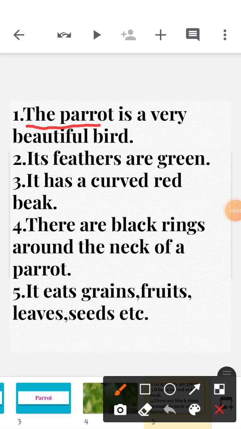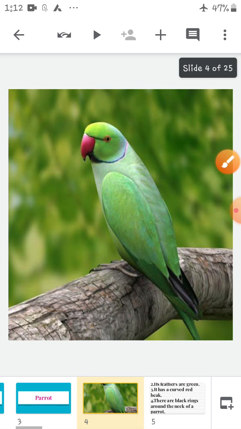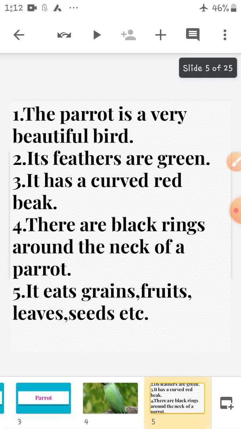The parrot is a very beautiful bird. Isn't the parrot beautiful? It is beautiful, right? Next is, its feathers are green. Look at this picture. What is the color of the parrot? It is green.